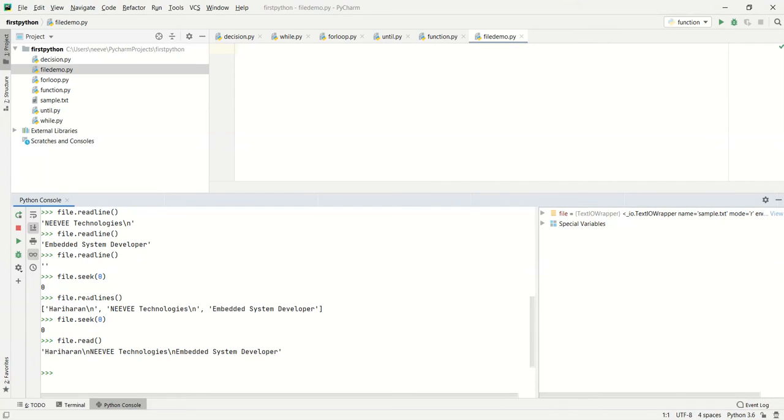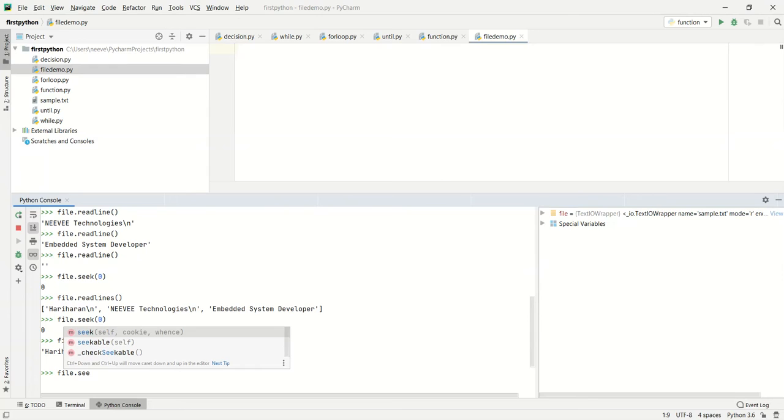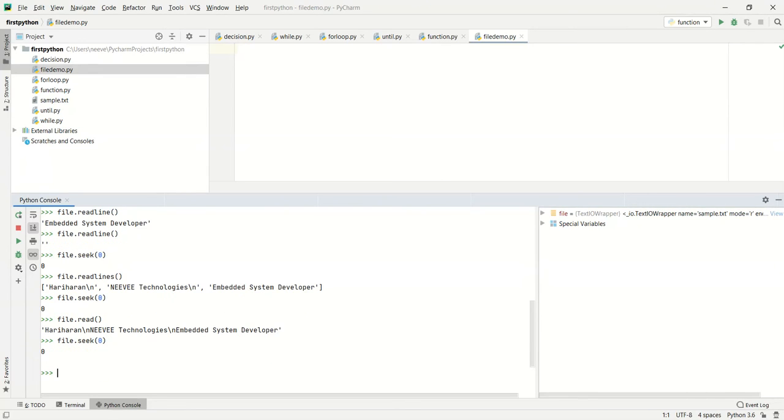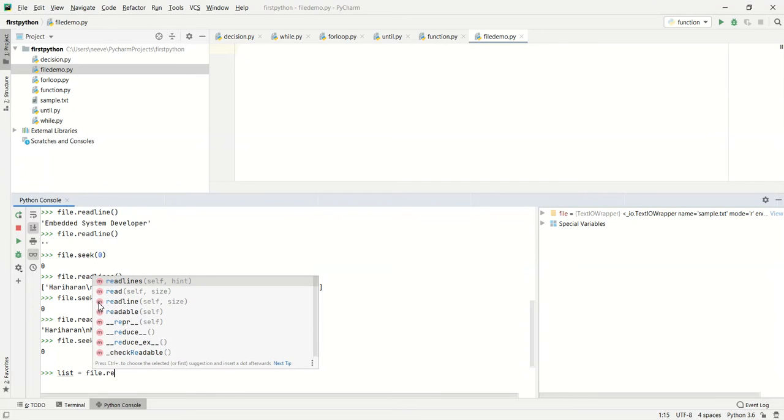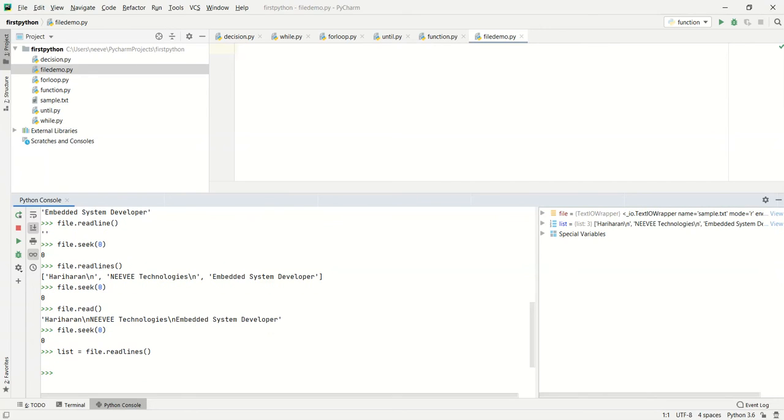For example, I'm going to do file.seek of 0, and then list equals file.readlines over here, which will be a list that will be copied over here.